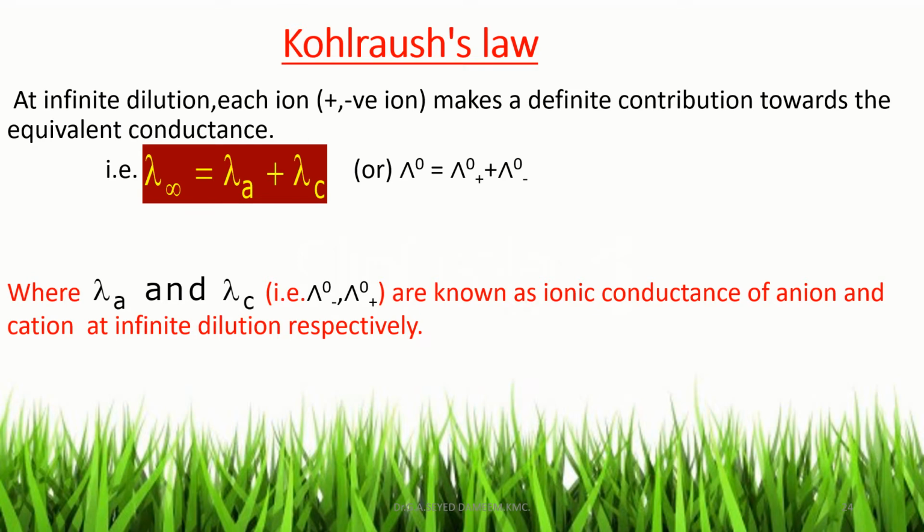This equation may otherwise be written as lambda 0 is equal to lambda 0 plus plus lambda 0 minus, where lambda 0 is the equivalent conductance at infinite dilution, that is, at zero concentration, and that is equal to the sum of the conductances given by the positive ion and negative ion at infinite dilution. That is Kohlrausch's law.